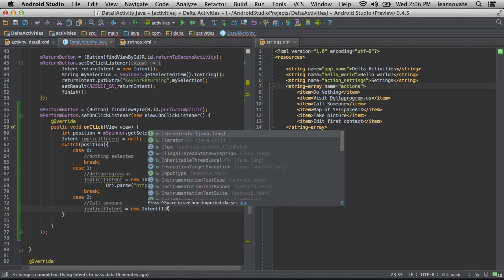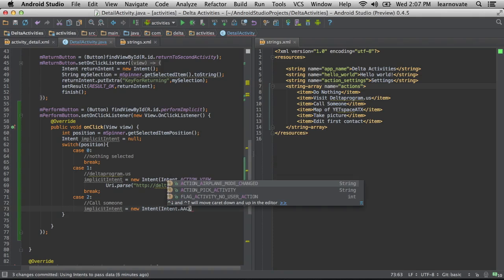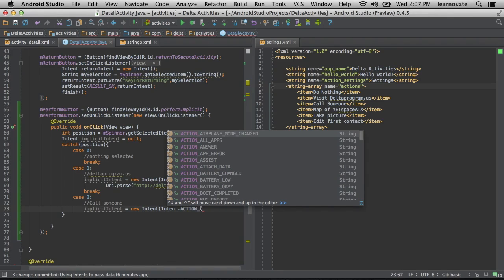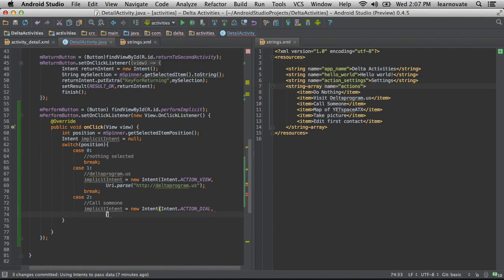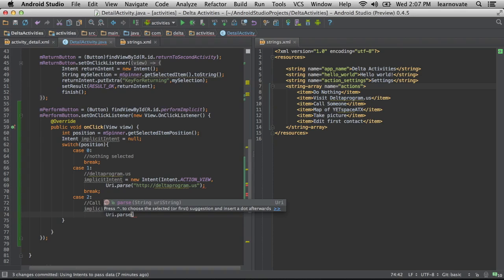So here again, a new intent, a different way of doing things. I'm going to do an action again, and again you see all these actions that come with things. Action dial. Dreaming started and stopped, you saw that? Interesting. And again, we're going to use a URI.